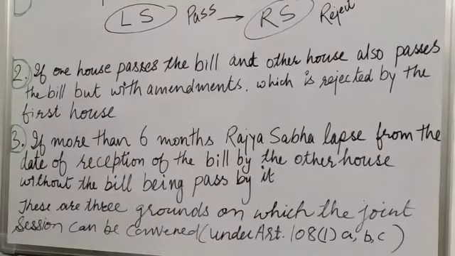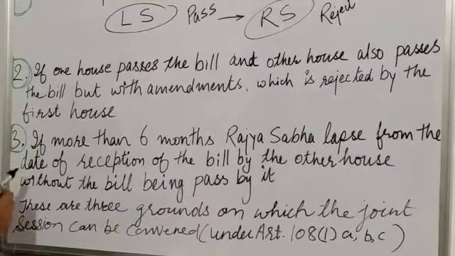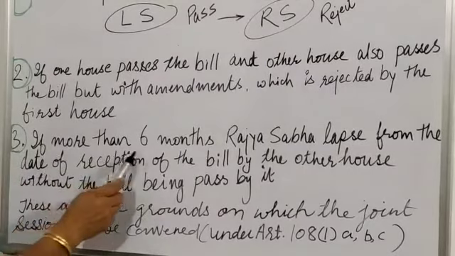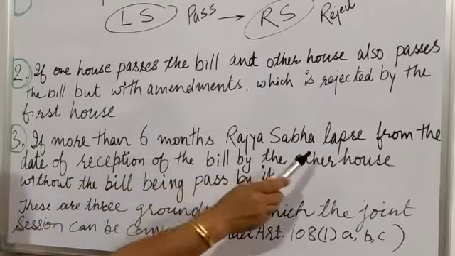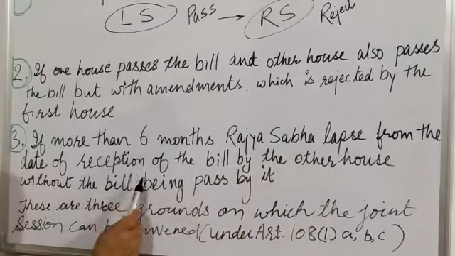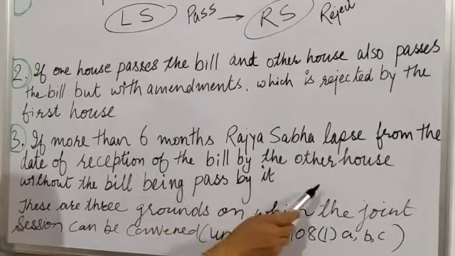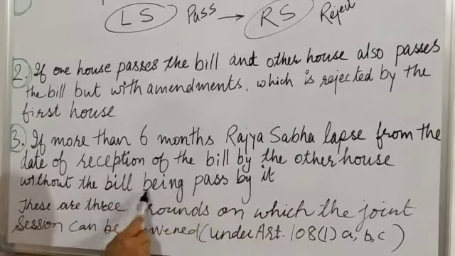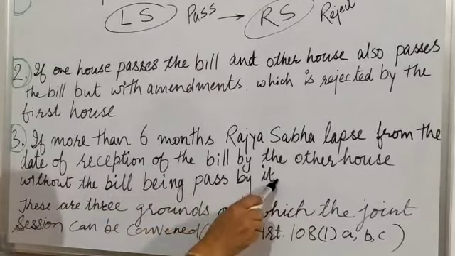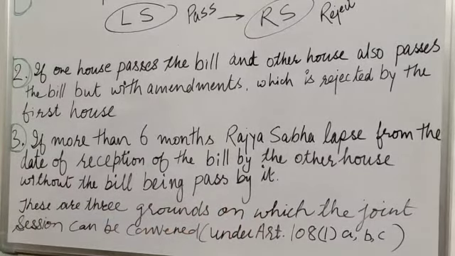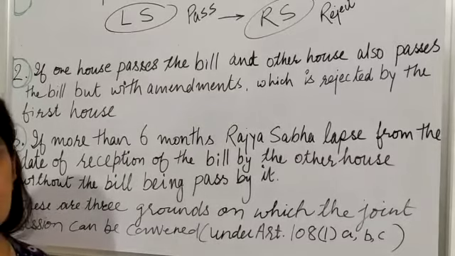And now the third situation is when more than 6 months lapse from the date of reception of the bill by the other house without the bill being passed by it. So students, these are the 3 grounds on which the joint session can be convened under Article 108, Part 1, A, B, C.